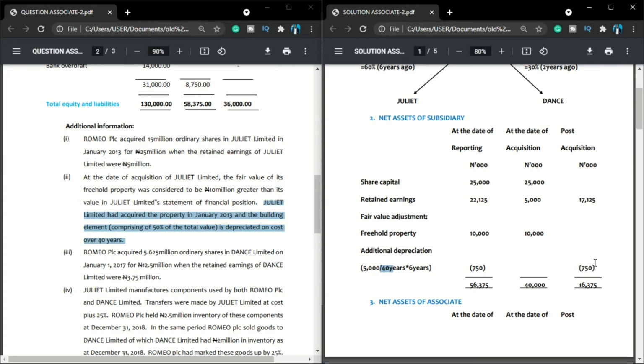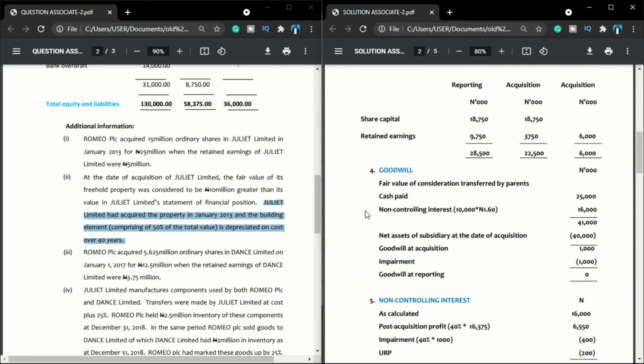We are fine. So we then move to working note 4. What is our working note 4 in this case? Is how to determine our goodwill. And to determine our goodwill is simple. So the first thing we normally say is that we determine the fair value of consideration transferred by parents. That is, what are the different type of consideration that is furnished by the parent to the subsidiary.